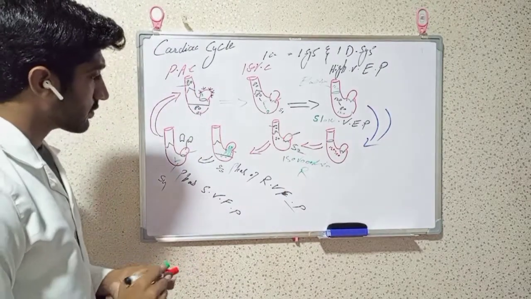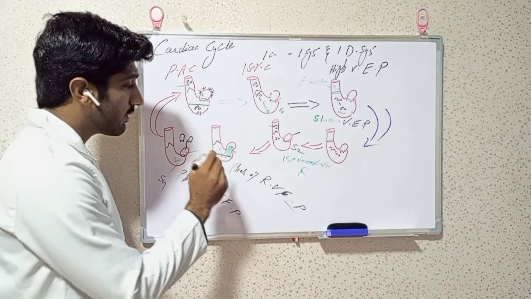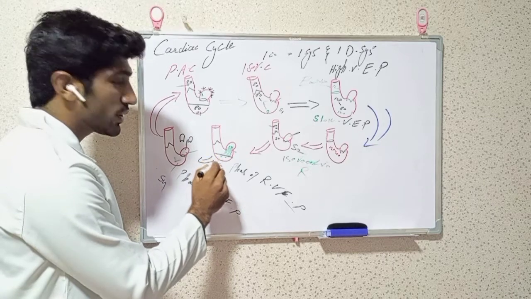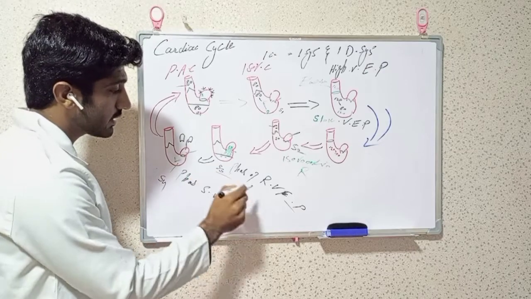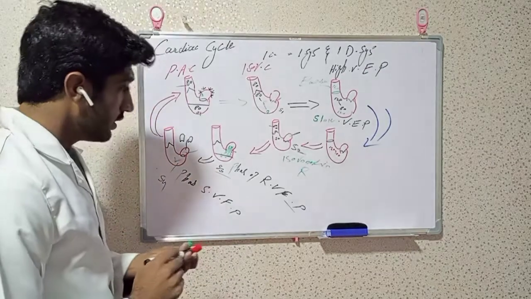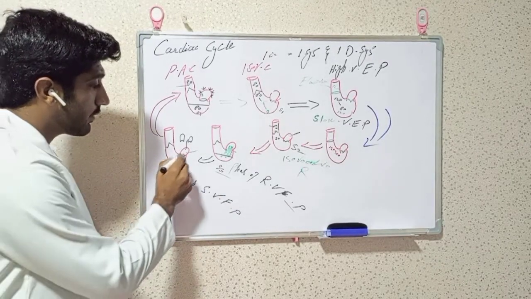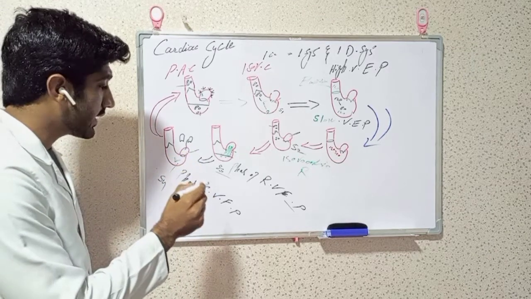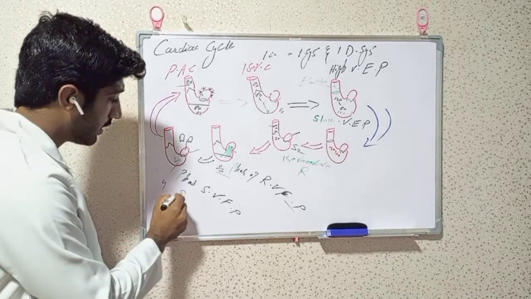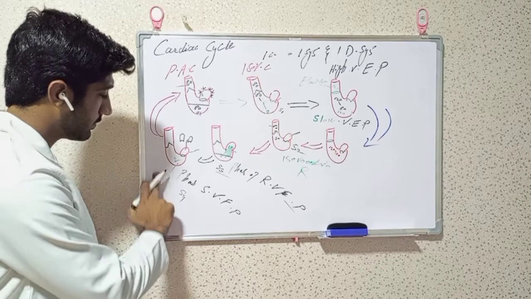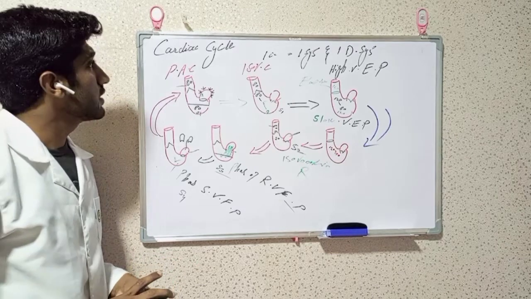After that, at the end of rapid ventricular filling, a sound is sometimes produced in a young person after exercise, which is called the S3 sound. After that, students, when a hypertrophic atrium pumps against a hypertrophic ventricle, there is also a sound produced, which is called the S4 sound. So this was all about the cardiac cycle.